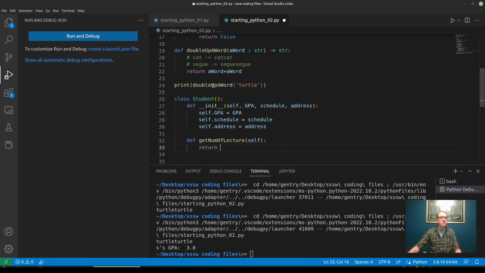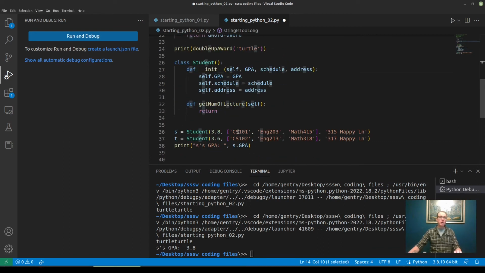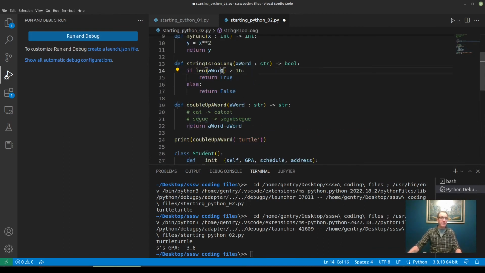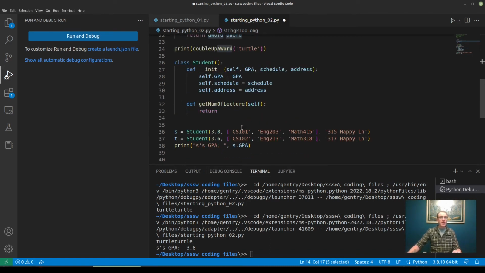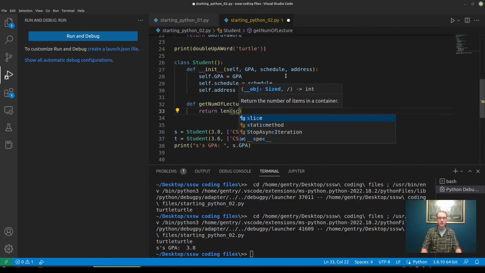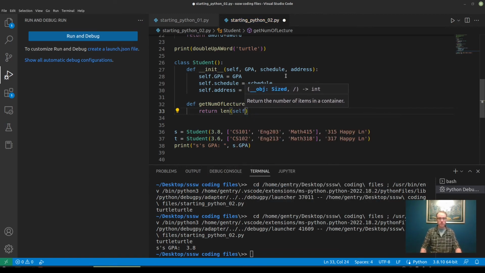So we're going to use that len function again, right? Len behaves one way when its input is a string, and it returns the number of characters in that string. When we pass it a list, it's going to return to us the number of elements in that list. So let's see how many classes a student is taking, right? We're going to return the length of their schedule, right?